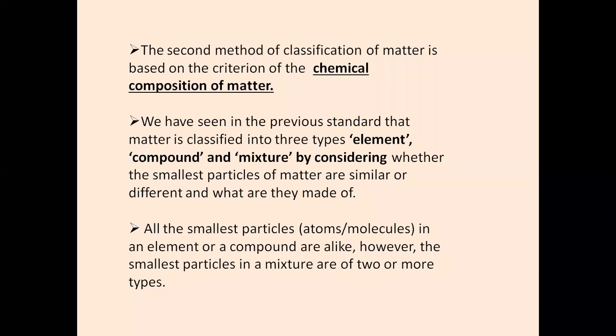Going back to the topic once again, we were discussing that in element, compound, and mixture, what is the basic difference that it is called as an element, or it is called as a compound, or it is called as a mixture. All the smallest particle, whether it is an element or a compound, will be alike. They will be same. However, the smallest particle in a mixture is going to be of two or more types. Why do I make this statement? Let us try to understand.